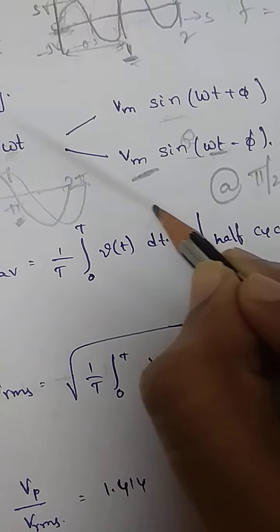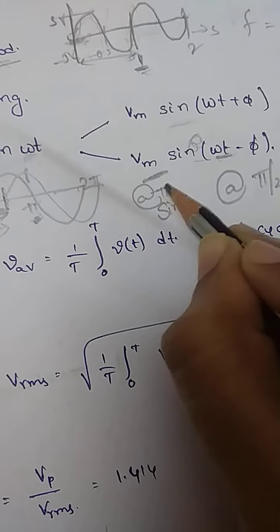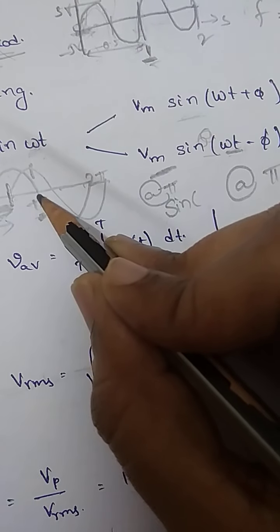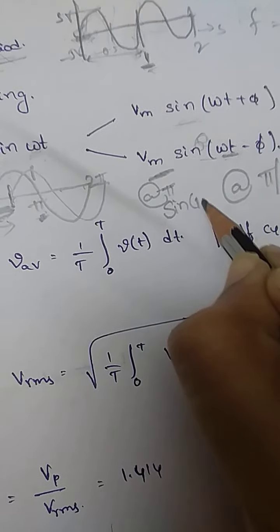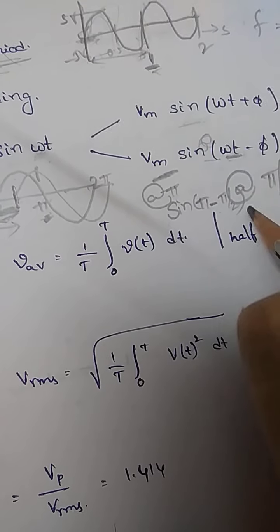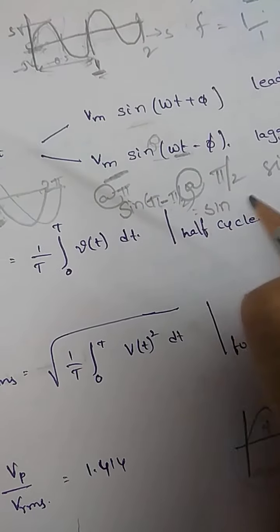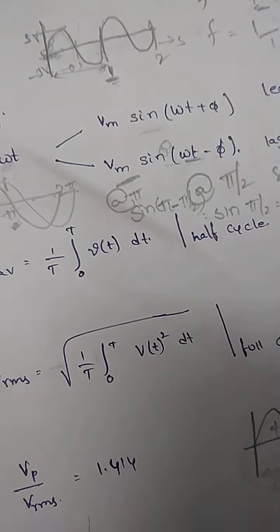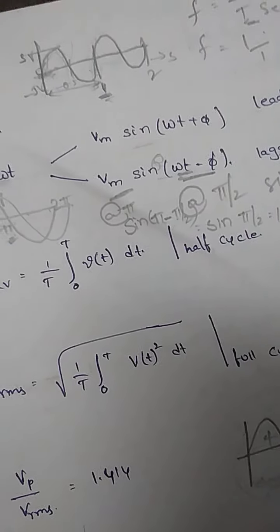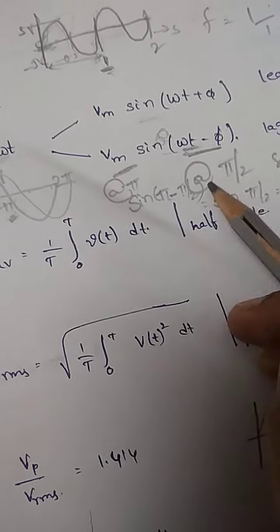So here, for sine, I'm considering the pi value. So the actual omega value is pi, but it is delayed by pi by 2. That means the sine value must be equal to pi minus pi by 2, which is pi by 2. That means sine of pi by 2 will be your maximum. Okay. So how to write whether it is leading or lagging, whether it is advancing or delaying? This is the thing.